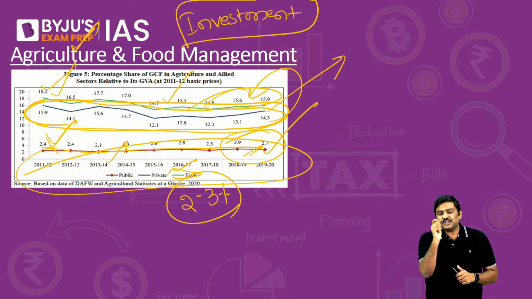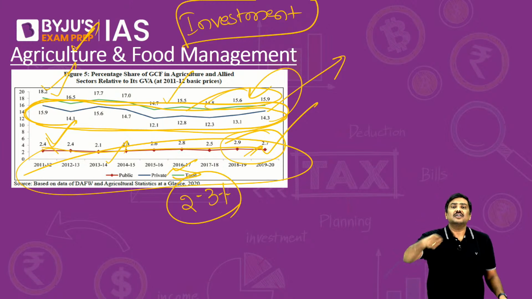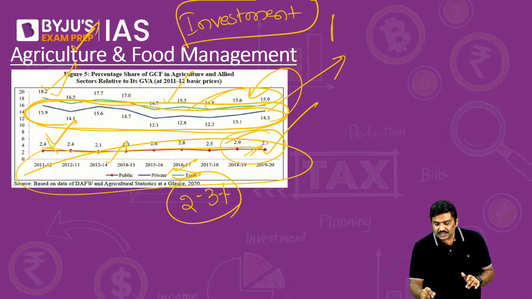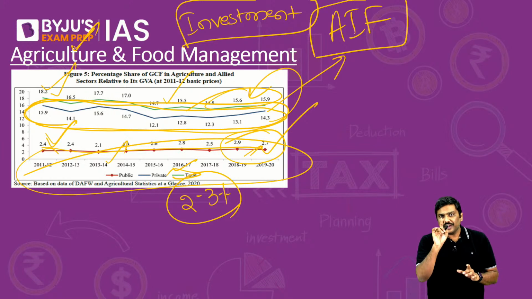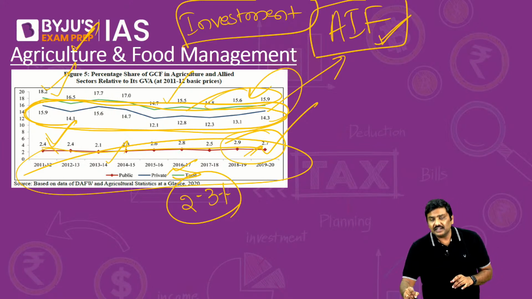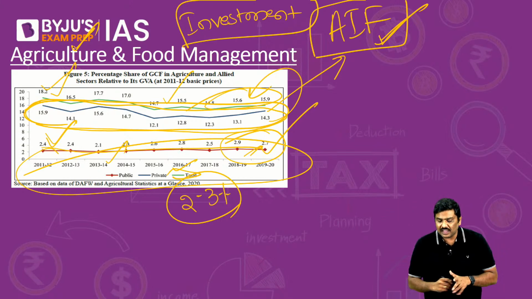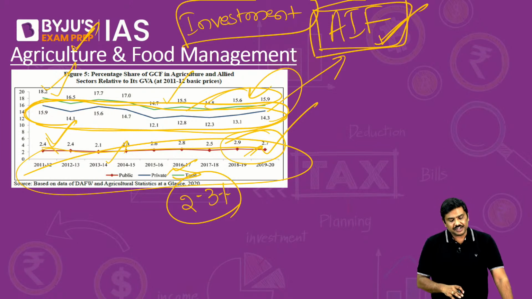Third, the government should ensure that cheaper credit is available to the private sector so that they will be able to borrow and invest in the agriculture sector. And the fourth very important point here, the government has already announced the Agriculture Infrastructure Fund, AIF. It should ensure that investments increase at a much faster pace by effectively implementing the AIF. Done? So these are some of the points here.